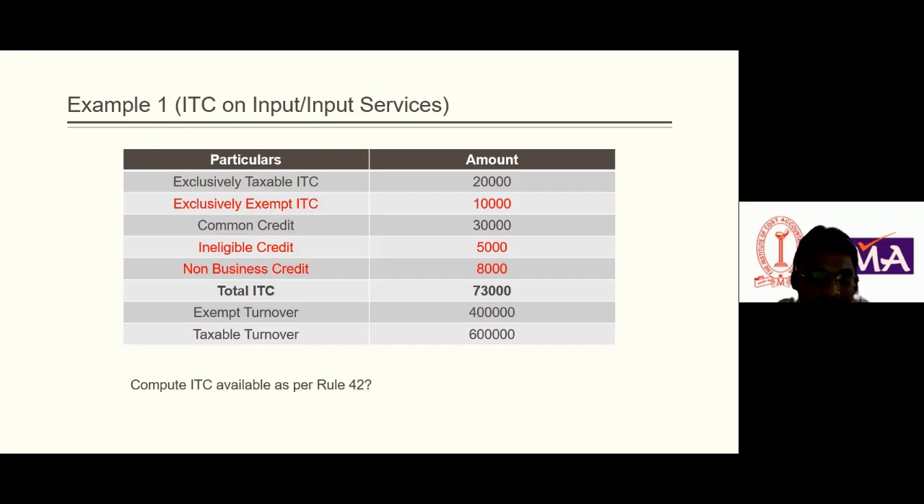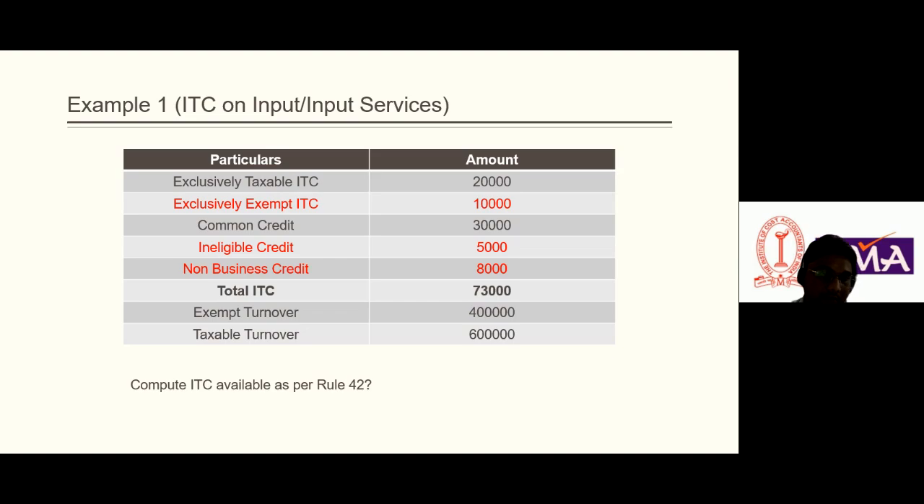Example: there is ITC on input and input services. There is exclusive taxable ITC, which the registered person can avail, that is 20,000 rupees. Exclusively exempt ITC: if input and input services are used exclusively for exempt supply, then ITC would not be applicable on that amount, 10,000. Common credit 30,000. Ineligible credit 5,000. Non-business credit 8,000. Total ITC 73,000. Exempt turnover 4 lakhs, taxable turnover 6 lakhs.